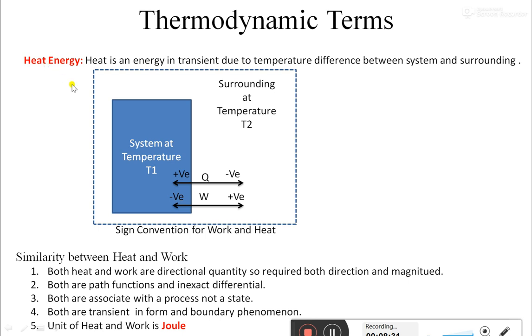Now another thing to understand is the sign convention of heat energy and work. Heat and work are both directional quantities.